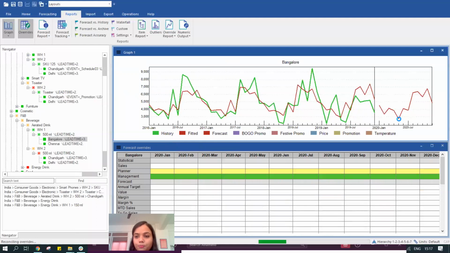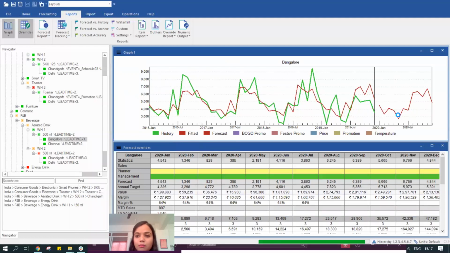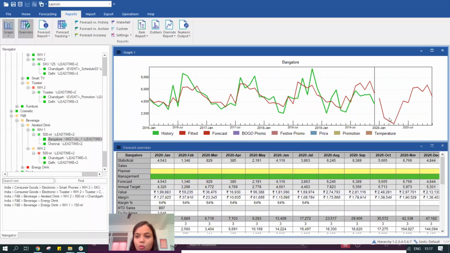And when I do that, I'm just telling the system to use the weights. So it has now reduced the forecast for these three periods, explaining that because of XYZ reason, the sale was not as good as what we had expected. And the reason is quite clear. It is because of COVID-19.